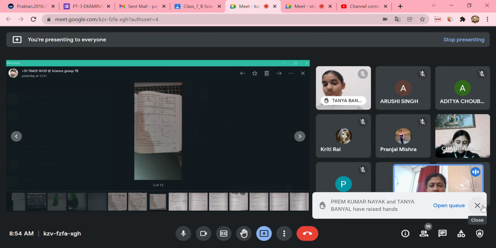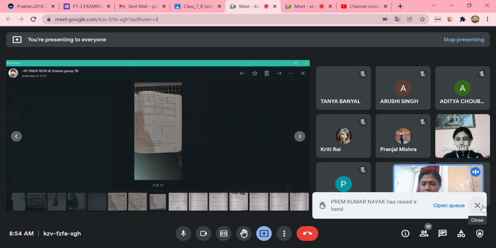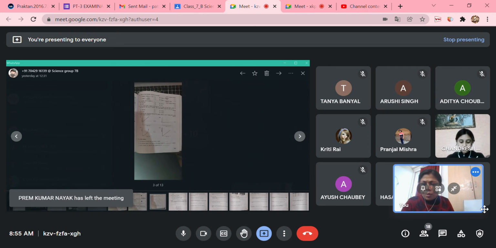Okay, next. Complete the data of the table given below with the help of a time distance graph. So you have to make a table, and the data has been given over here, and with the help of that you have to make a time distance graph. Let me see what is on the next page. So you know how to plot the data. You can see when distance is 0, time will be 0. When distance is 4, then what is the time taken? 2. Okay, and it has been plotted.